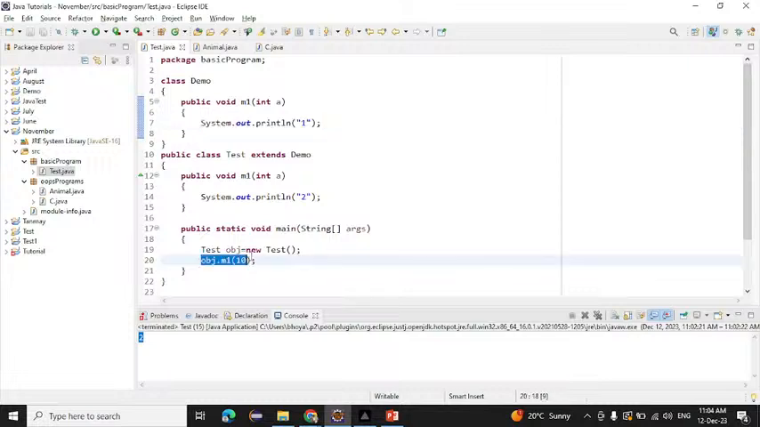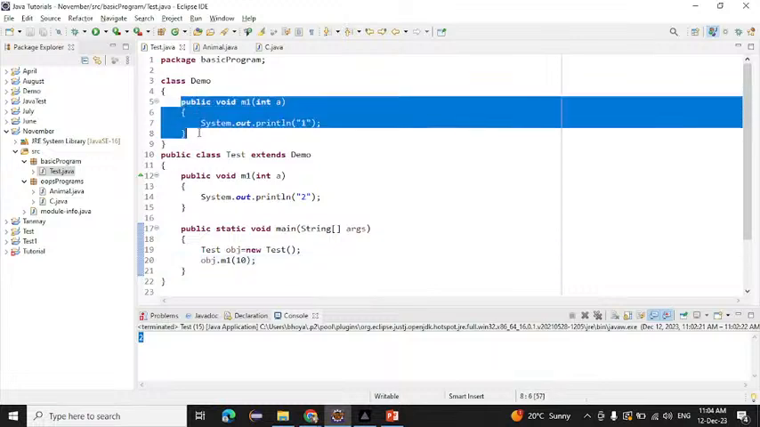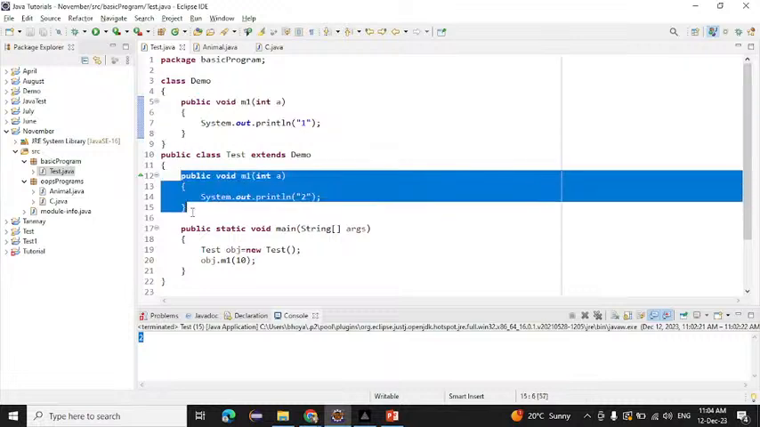When I call object.m1 with the help of this class object, what will it do? It will first call the m1 method of the demo class, but after that it will see that inside the child class we have an m1 method again. It will override the parent class m1 method. That's why we are seeing 2 on the console.